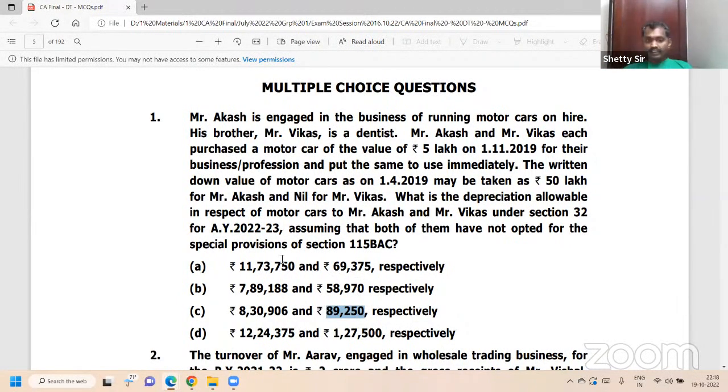Second, the answer should come to 830,906. Otherwise, the answer is a mistake. Did you understand the logic? However, if they give 89,250 twice, then you are making tension.